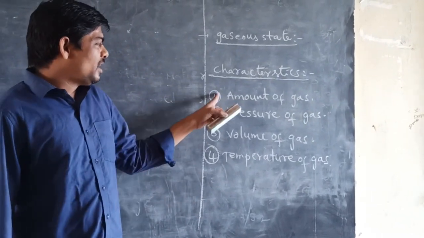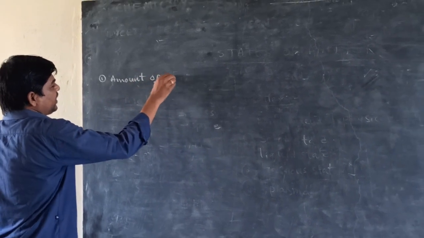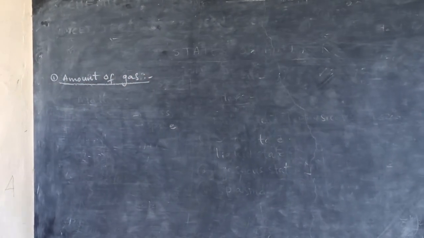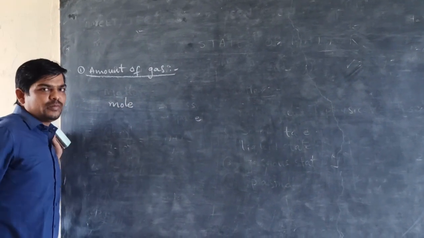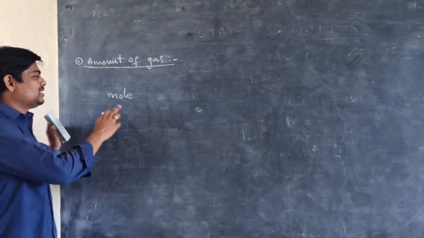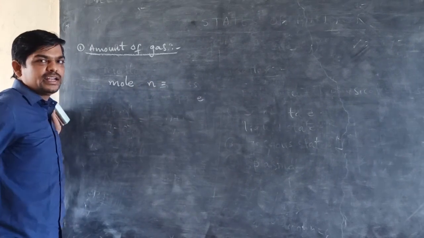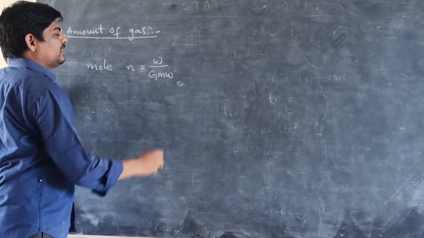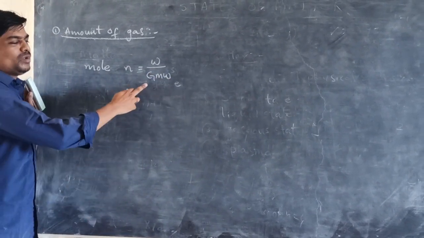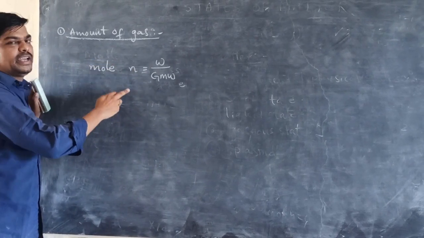First one, amount of gas. Generally, the amount of gas is expressed in moles. So the amount of gas present in the container is expressed in moles. The mole is generally denoted by the letter n. The formula for moles is given weight divided by gram molecular weight, or given mass by molar mass of the gas.